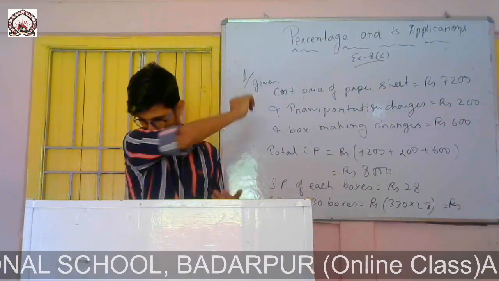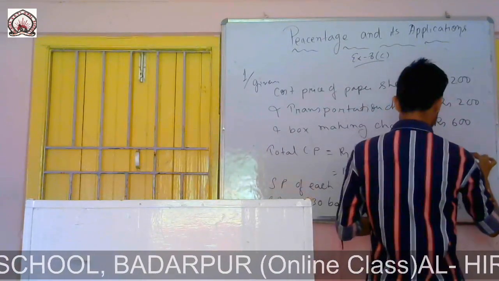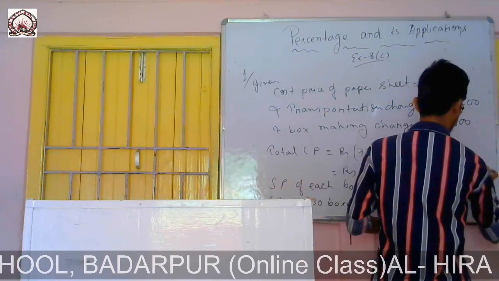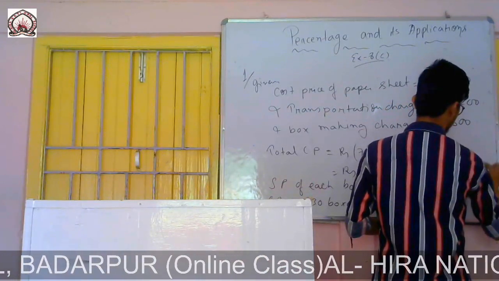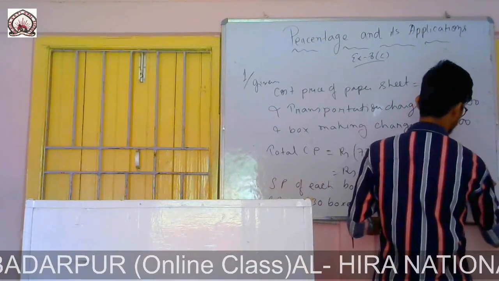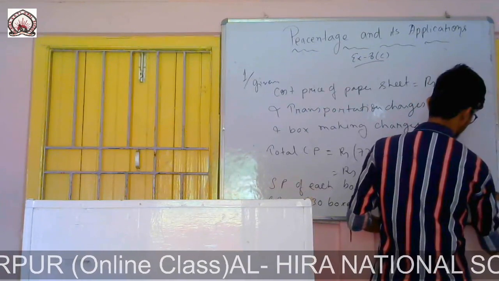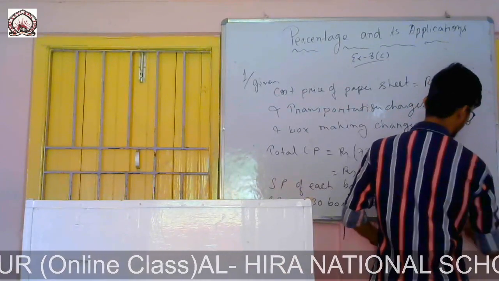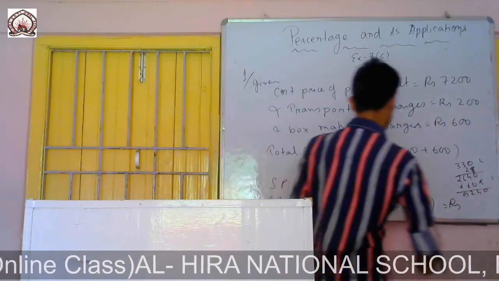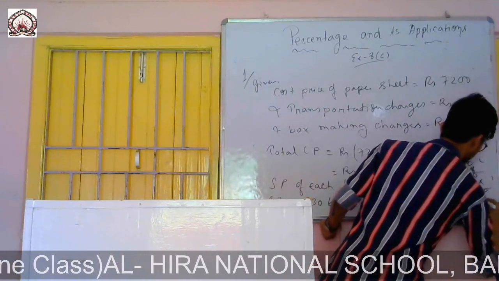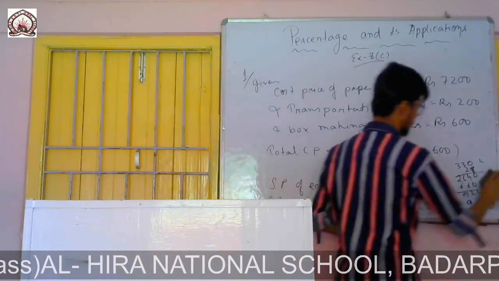If you multiply 330 by 28, you will get 9240. So the total SP was rupees 9240. He sold all the boxes for rupees 9240.